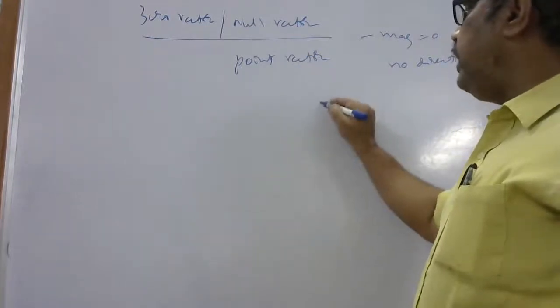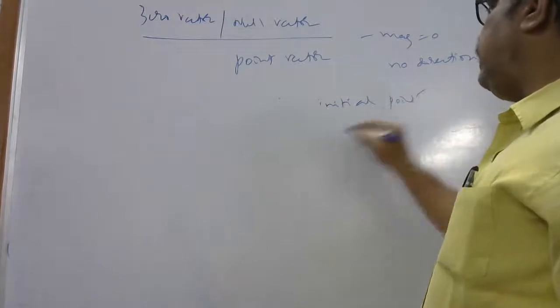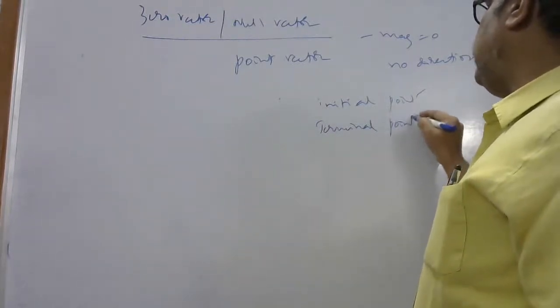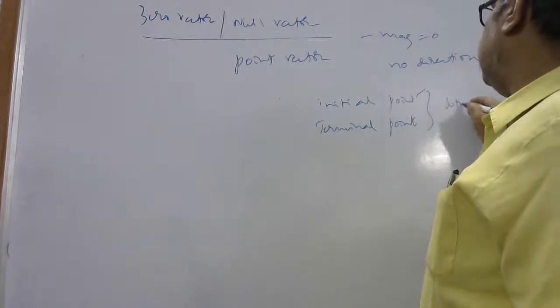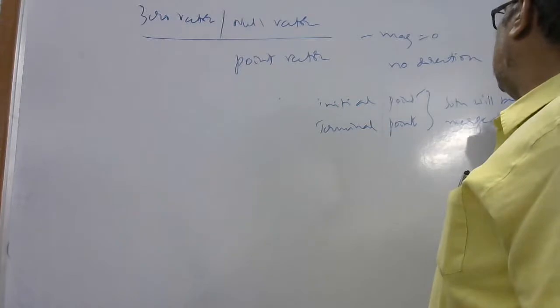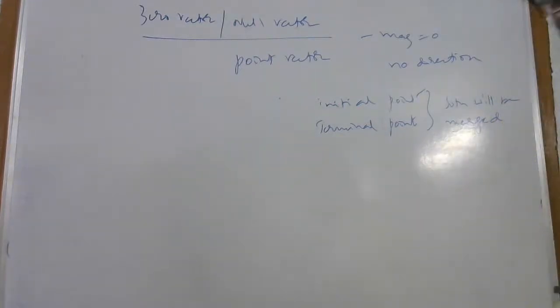The initial point and terminal point will merge. That is called the zero vector, the null vector.